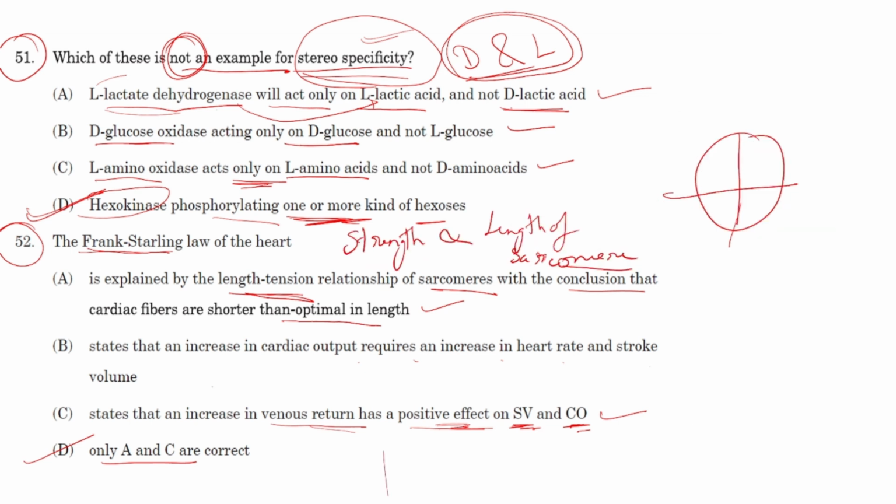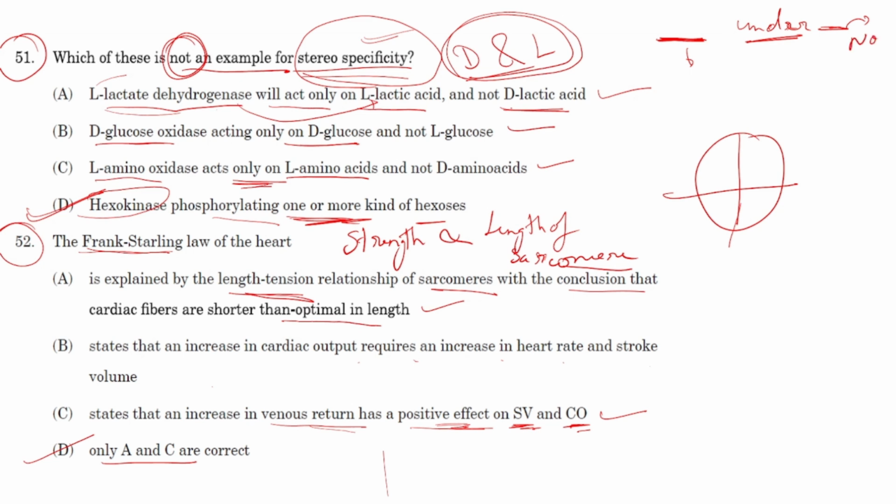Okay, so we can understand this Frank-Starling law by taking the example of a rubber band. Just imagine the sarcomeres, the muscle fibers, as a rubber band. Imagine you have a rubber band and you want to see how far it can shoot when you stretch it and release it. Suppose in the first case you are under-stretching it, not stretching it very much. Will it go far off?